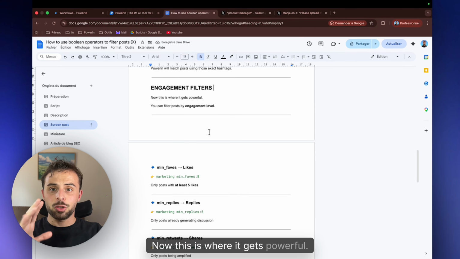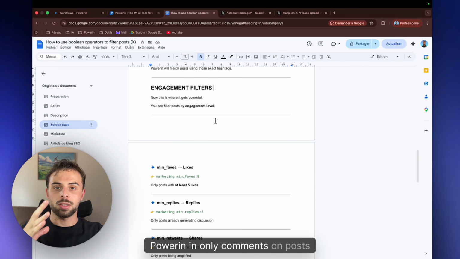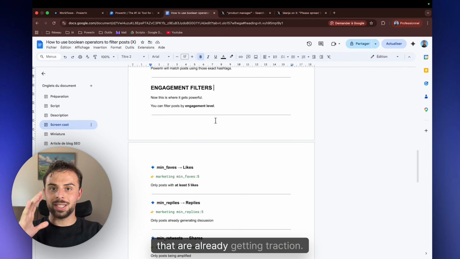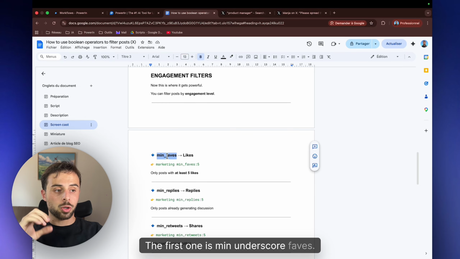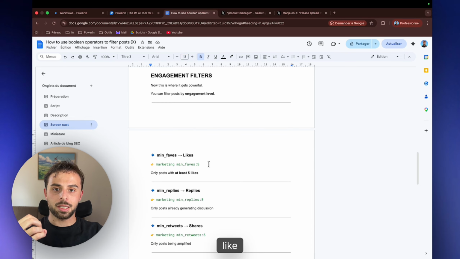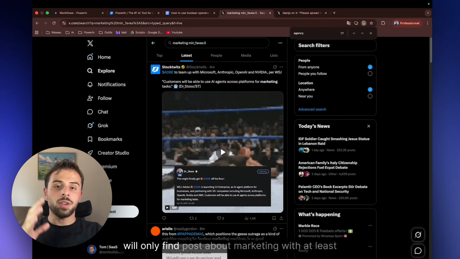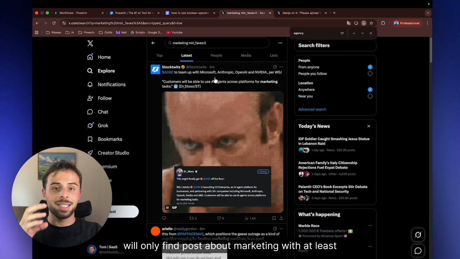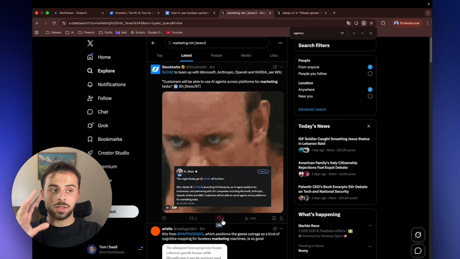Now, this is where it gets powerful. You can filter posts by minimum engagement, so Powerin only comments on posts that are already getting traction. There are three filters to know. The first one is min underscore faves. It's for likes, to filter by a minimum number of likes. Example, marketing min faves 5 will only find posts about marketing with at least 5 likes. As you can see, there is the word marketing here and 6 likes.